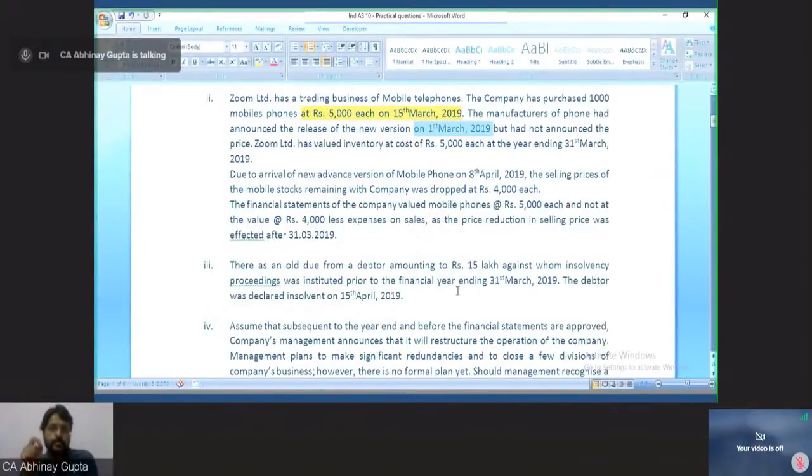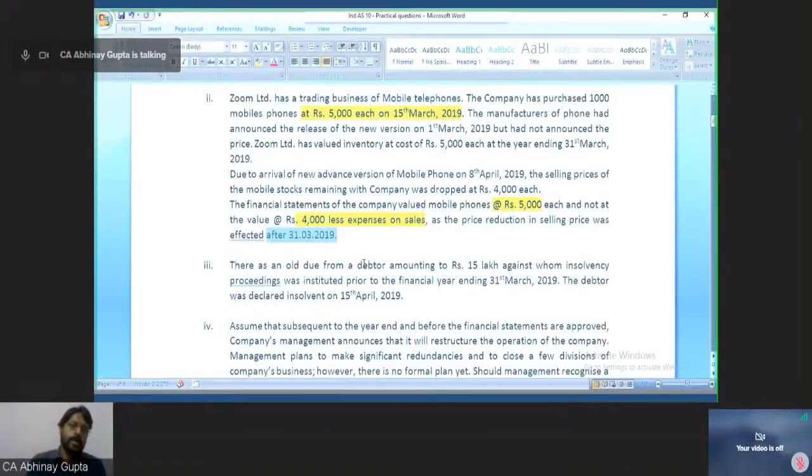In the financial statements of the company, Zoom Limited valued the mobile phones at rupees 5,000 each. So they have valued the inventory at cost only and not at the value of rupees 4,000 less expenses on sale. That is NRV, net realizable value, 4,000 less expenses on sales. As the price reduction in the selling price was effected after 31st March, Zoom Limited says that since the price announcement has happened after 31st March, they will not account for it and will not lower their inventory value from 5,000 each to 4,000 each.